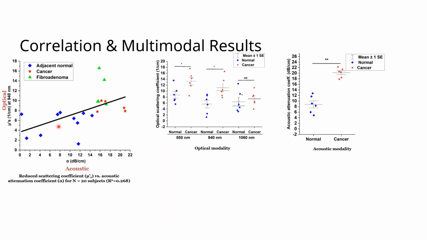We try to understand the correlation between optical and acoustic property. So we plot the normal as well as cancerous as well as the fibroadenoma tissues, and on the x-axis we have the acoustic attenuation coefficient, and on the y-axis we have the reduced scattering coefficient. We found that the optical properties correlated positively with the acoustic properties, and all these cancers and the fibroadenoma tissues lie in the first quadrant of this graph.